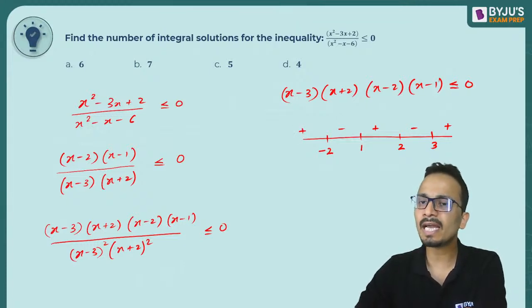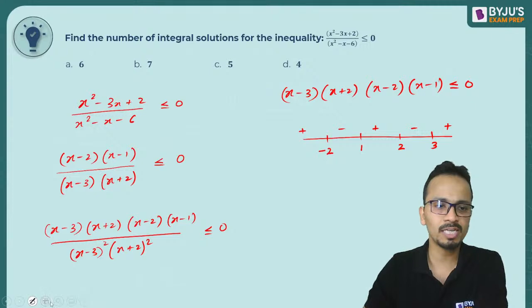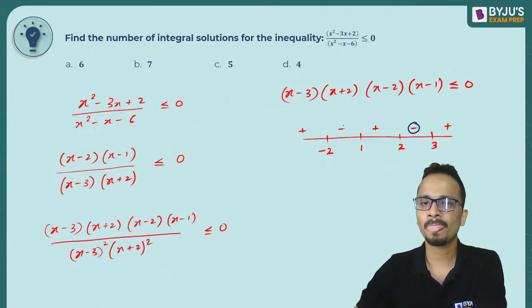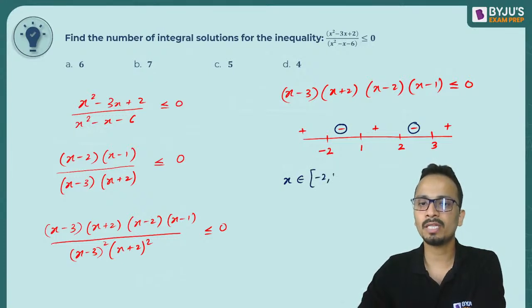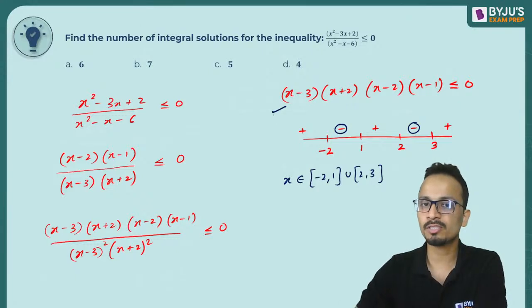Since I need the sign to be less than equal to 0, I will select all the places where I have a negative sign. So the solution for the above inequation will be x belongs to minus 2 up till plus 1 union 2 comma 3, where the extreme values will be included.